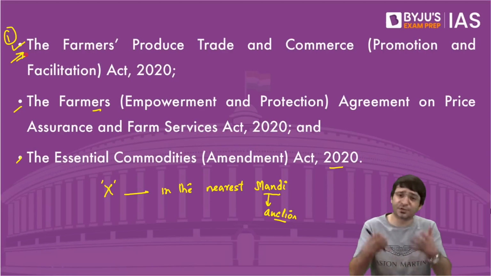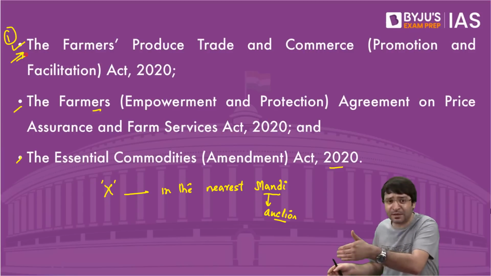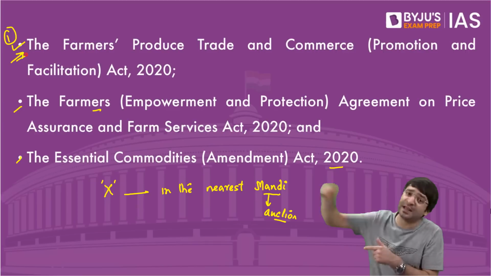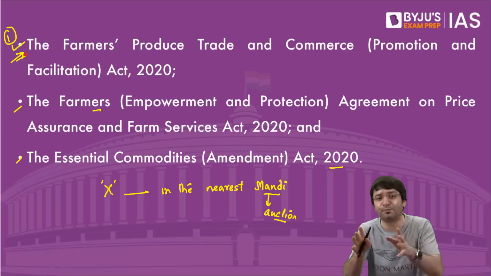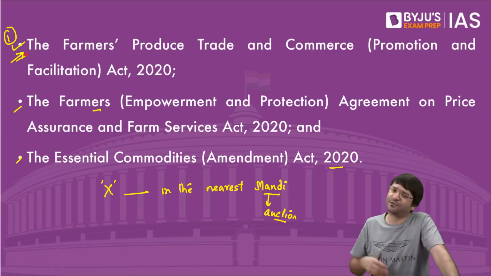But the government says this is for your benefit. Now you can sell not only in the nearest mandi, but in any other mandi of your state, in any mandi of any other state as well, without any need to pay tax. This is for you because we want to double your income. But the farmer said no.